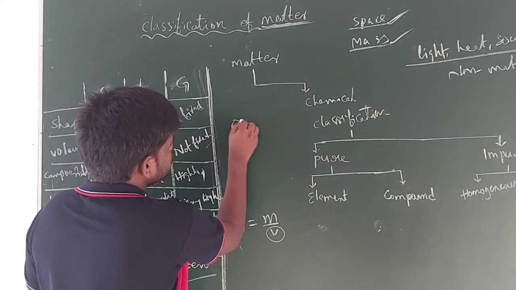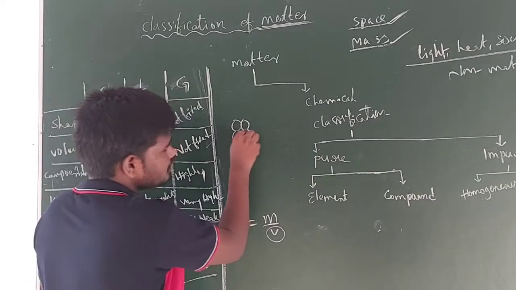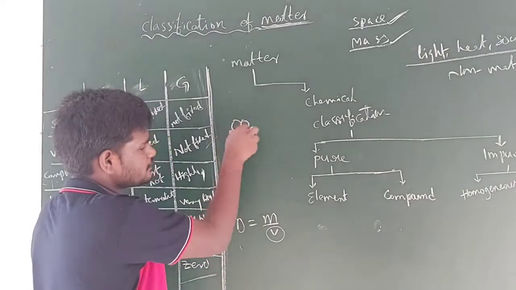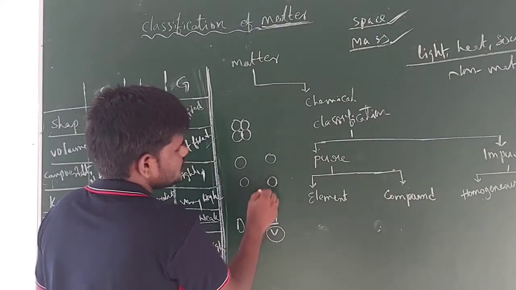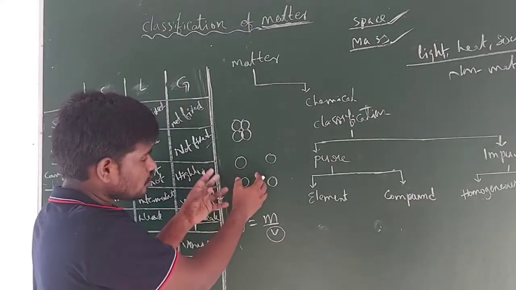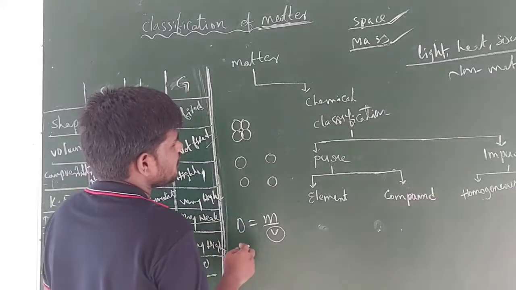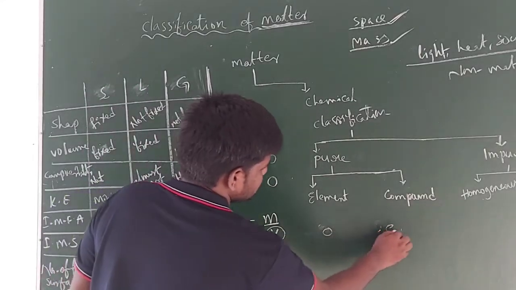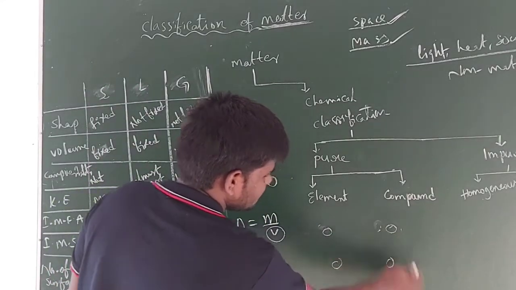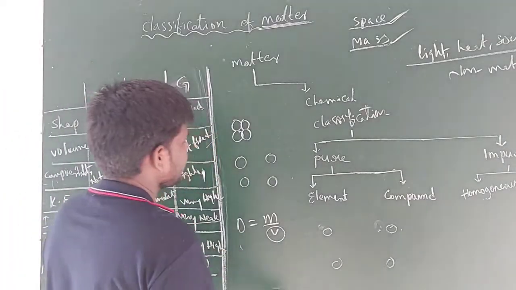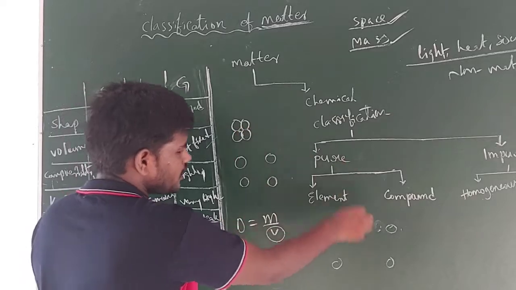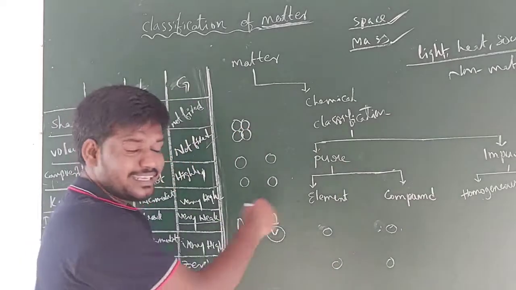So now this is a solid. You consider the volume here. You consider the space and volume both are the same. And guys, in case of liquids, you see more space is occupied by the molecules or particles. In case of gases, there is a large gap. As a result, the volume occupied by the molecules is very high. So from solids to gases, volume increases.